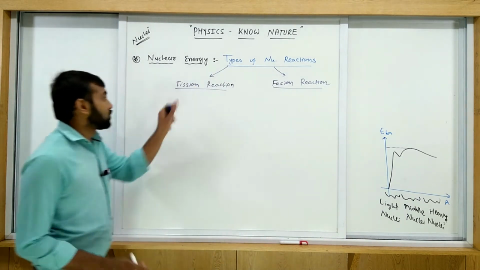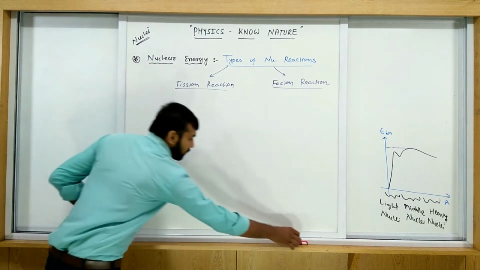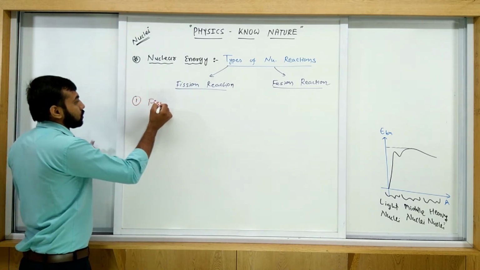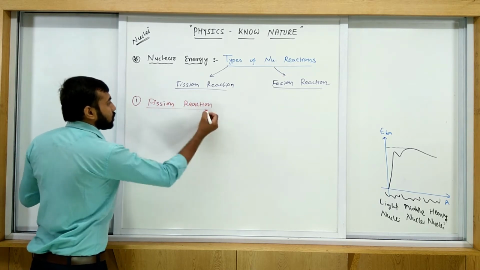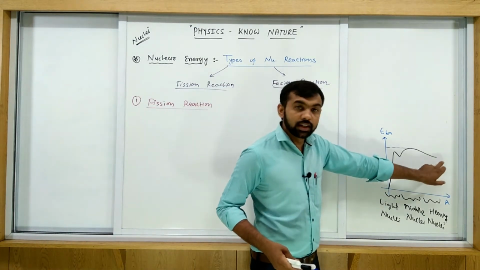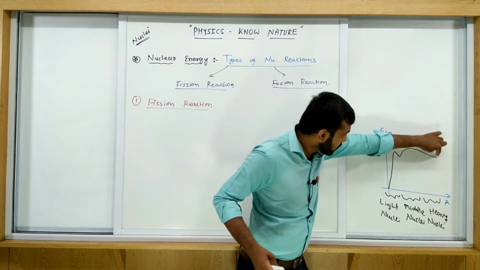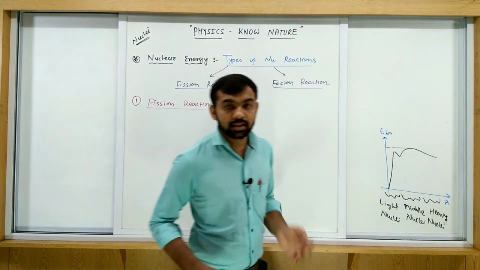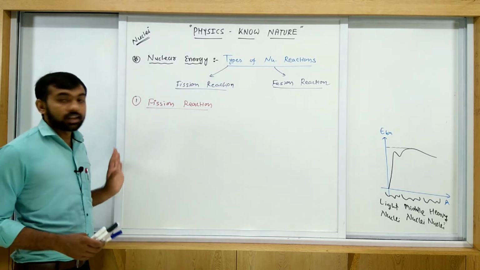So what is the fission reaction? Let us discuss the fission reaction first. If any heavy nuclei is transformed into middle nuclei, then the energy will be released. So this type of reaction is called a fission reaction.